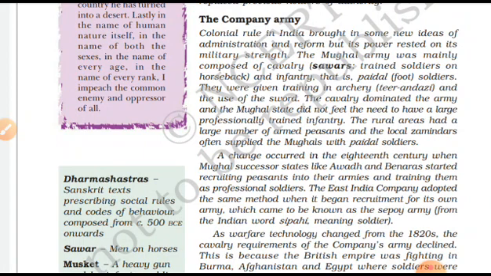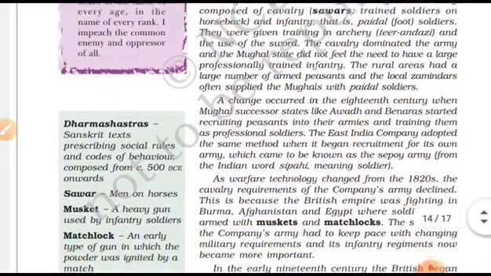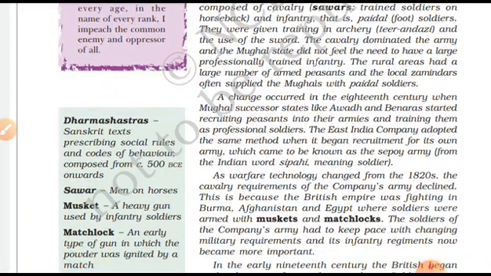Colonial rule in India brought in some new ideas of administration and reforms, but its power rested on its military strength. The Mughal army was mainly composed of cavalry and infantry, that is paidal soldiers. They were given training in archery. So guys, the army was trained by those people in archery and the use of the sword.